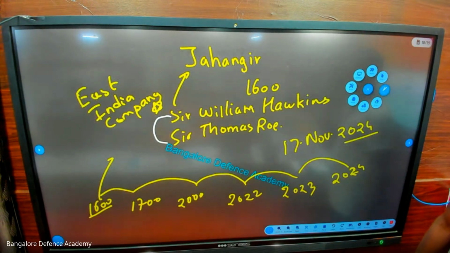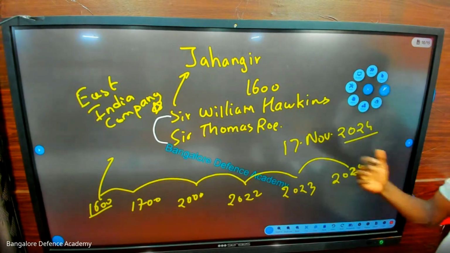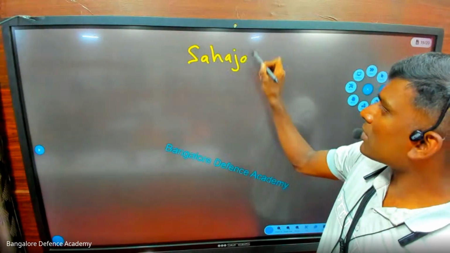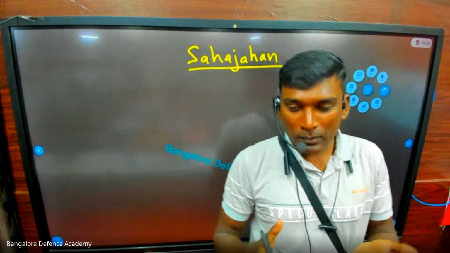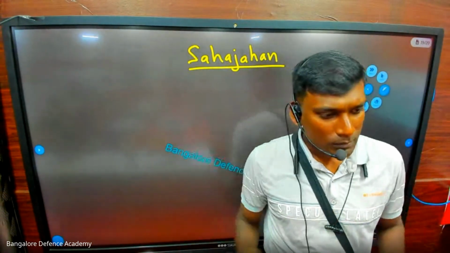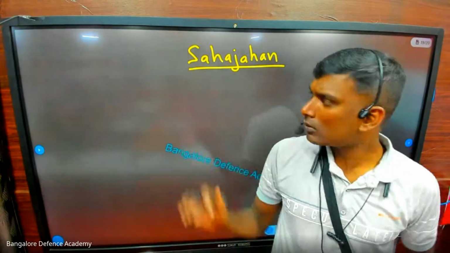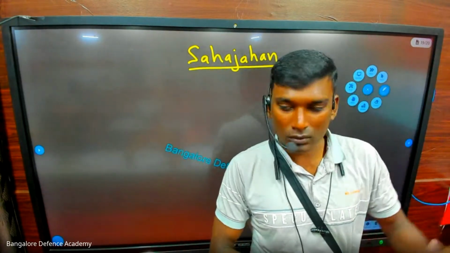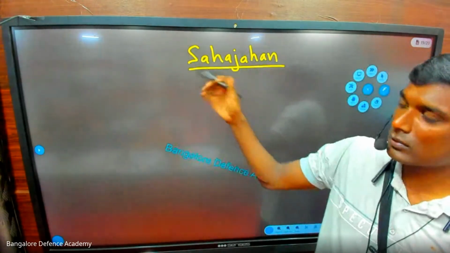Salim or Jahangir. Which two British people came to Jahangir? Sir William Hawkins and Sir Thomas Roe. Now look at this, very interesting. Next is Shah Jahan. What did Shah Jahan build? Shah Jahan built the Taj Mahal. By the time Shah Jahan comes, he has no enemy. All enemies are dead. Shah Jahan is very rich, so he is fully focusing on buildings. Taj Mahal, Red Fort, so many things.